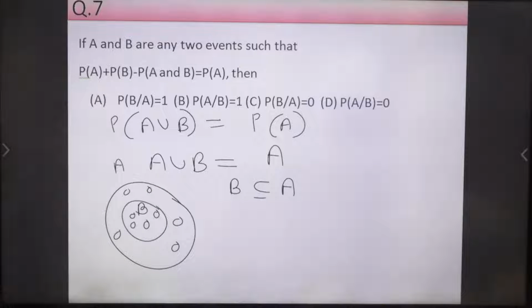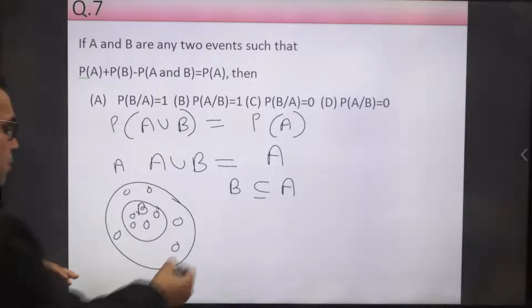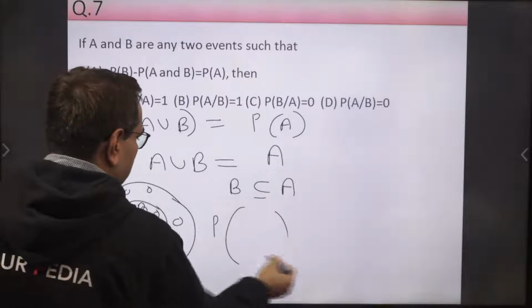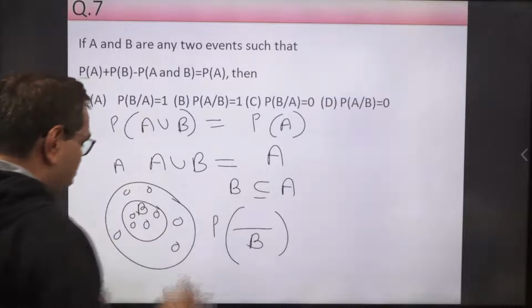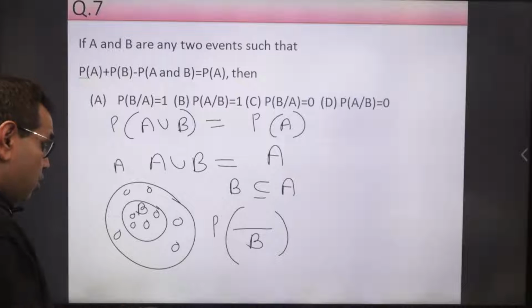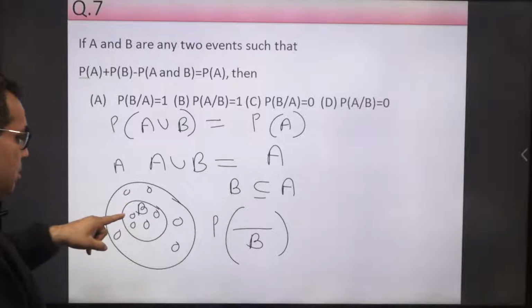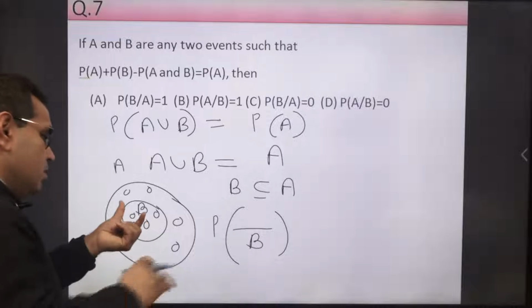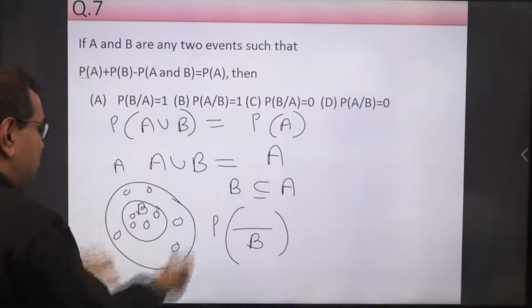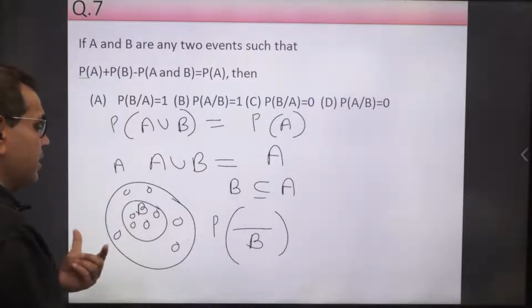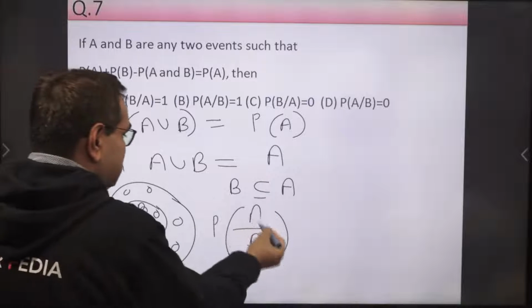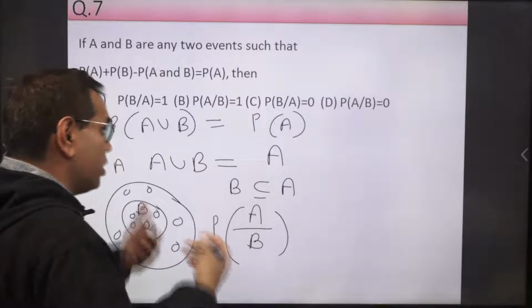So now probability of B means B is known. It means element, some outcome sample point, belongs to this set. So if this belongs to set B, obviously it will belong to A also, because B is subset of A. So obviously if B is happening, then A is surely to happen.